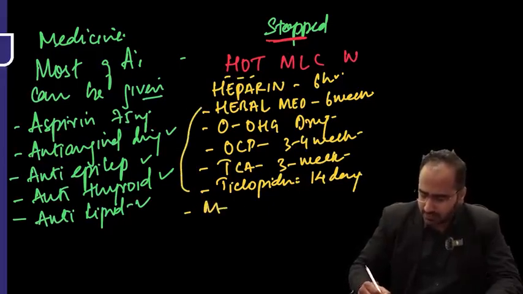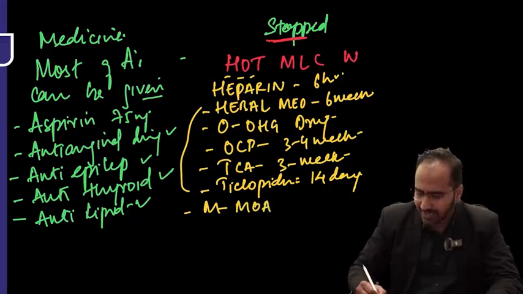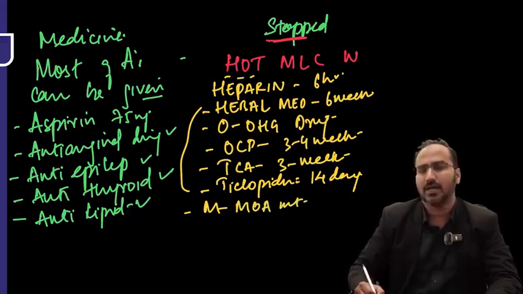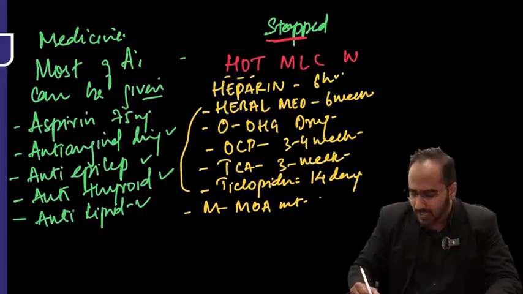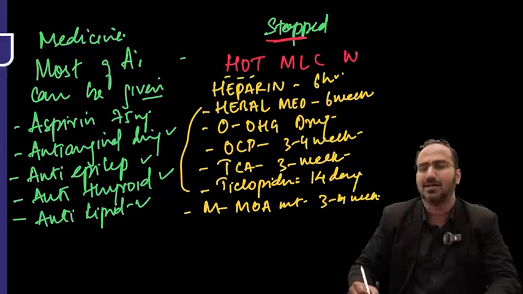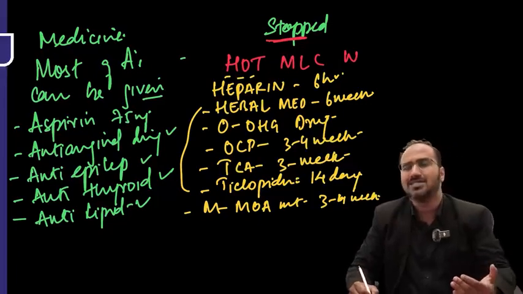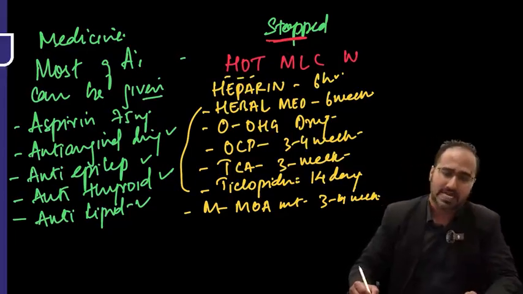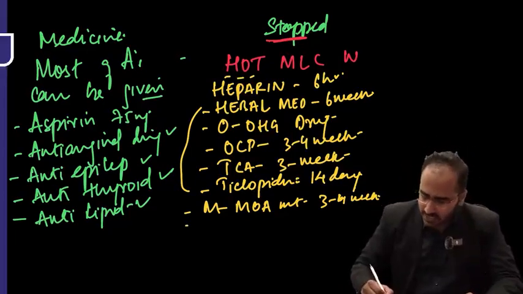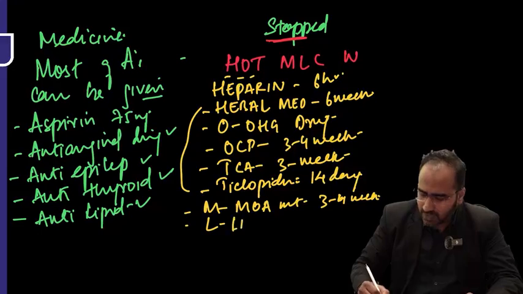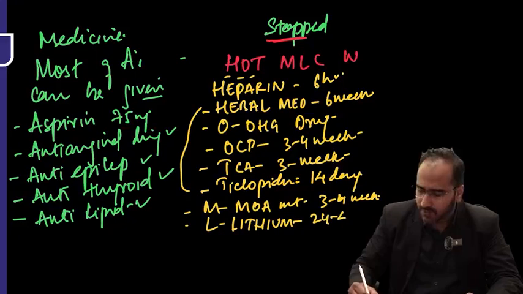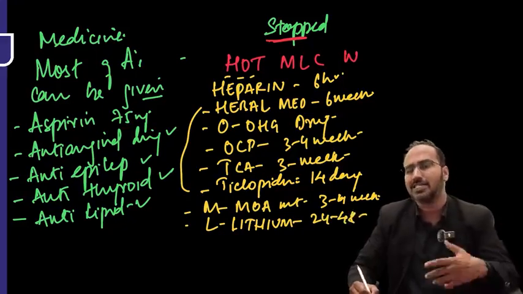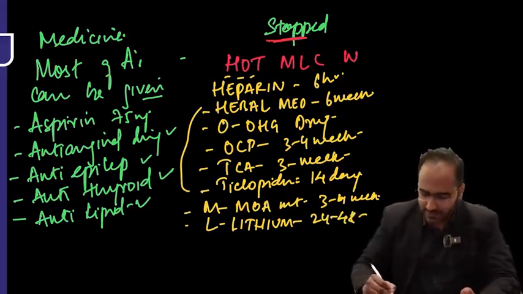M stands for monoamine oxidase inhibitor. Again, 3 to 4 weeks before surgery, you need to stop this monoamine oxidase inhibitor. Why? Because sometimes monoamine oxidase inhibitor reacts with pethidine and can cause severe sympathetic reaction. Okay. Then L stands for lithium. Lithium needs to be stopped 24 to 48 hours prior to surgery as it prolongs the effect of muscle relaxant.